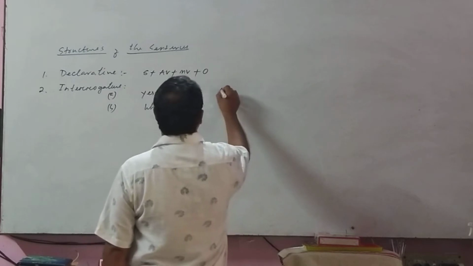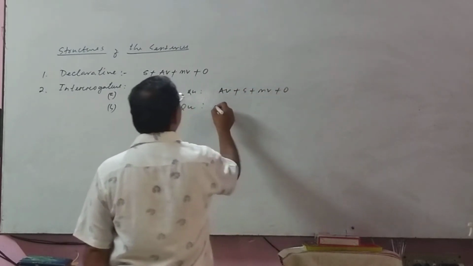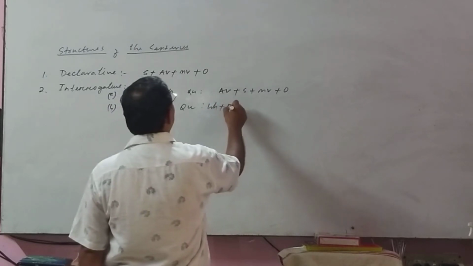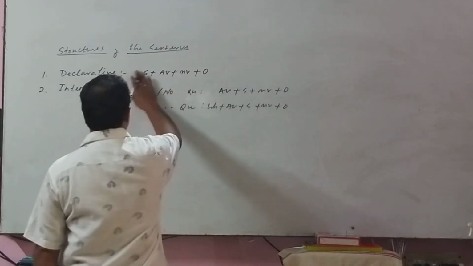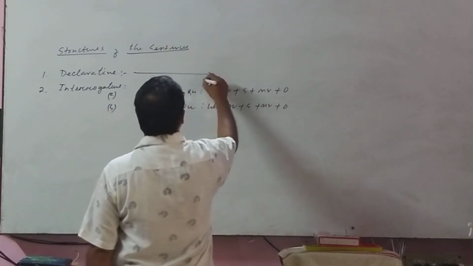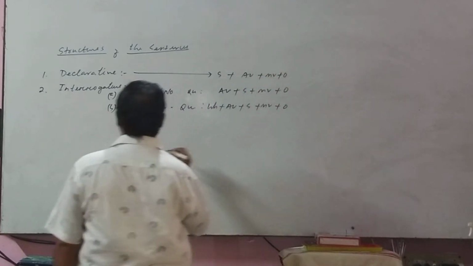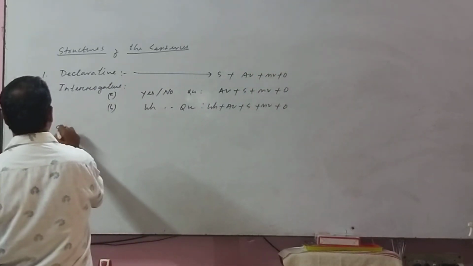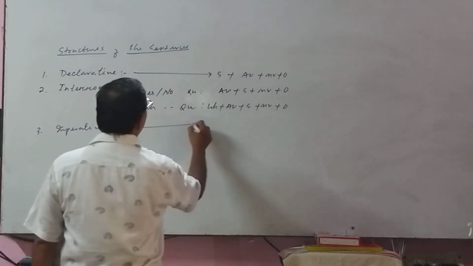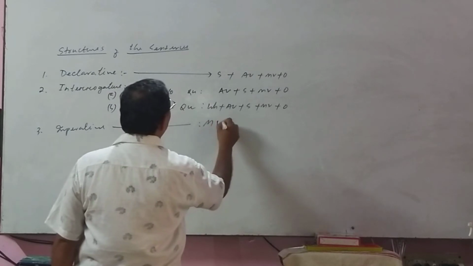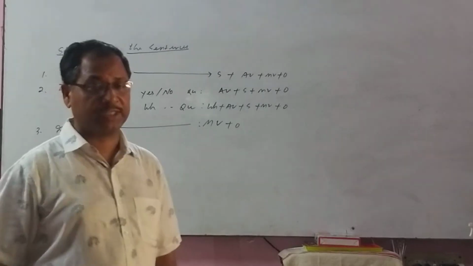It will be auxiliary verb plus subject plus main verb plus object. It will be WH word plus auxiliary verb plus subject plus main verb plus object. Number 3, imperative: main verb plus object. Exclamatory, generally we don't do the passive voice.